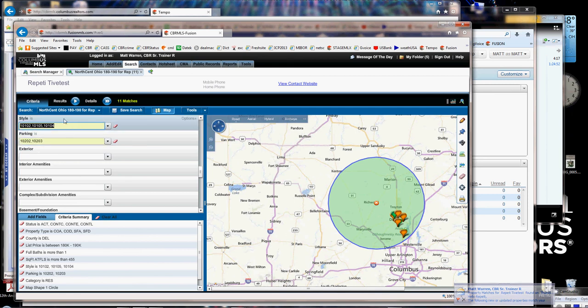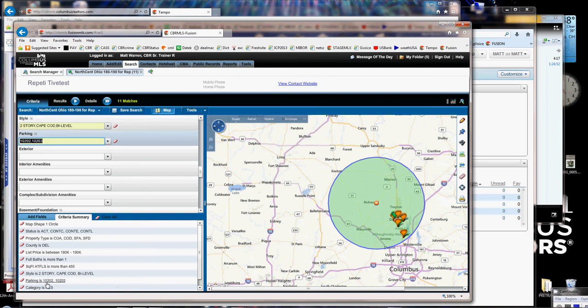All right, here's what I'm going to do. In Fusion, I click on options, and it has that same option for code or description. When I click on description, now it shows the code. Now notice here in Fusion though, not only did it change it in the field, but down here on your criteria summary, it also shows two-story, Cape Cod, bi-level. Watch this for parking. Parking says 10202, where I'm moving my mouse down here at the bottom left-hand corner, and 10203.